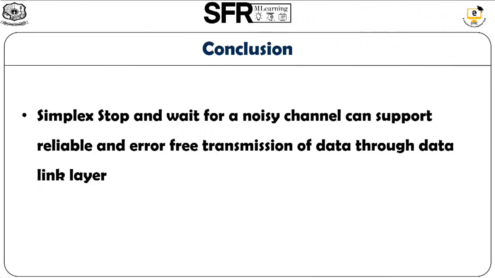So that's all about the simplex stop and wait protocol for a noisy channel. The main purpose of this protocol is to make the transmission in the data link layer both reliable and error free. That is, the data link layer should correctly receive the packet from the network layer, it should be correctly converted into bits, and it should be sent to the physical layer. On the receiver side, the bits should be correctly received from the physical layer, converted into packets, and correctly sent to the network layer of the receiver side. For that purpose, we use the simplex stop and wait protocol for a noisy channel.